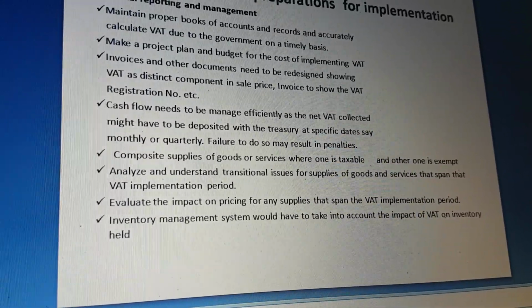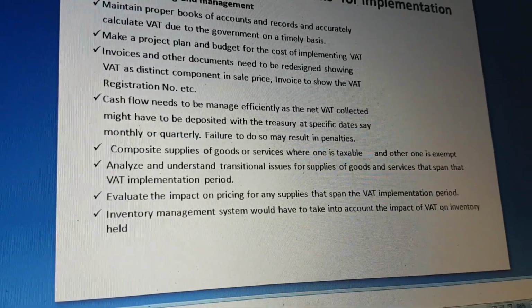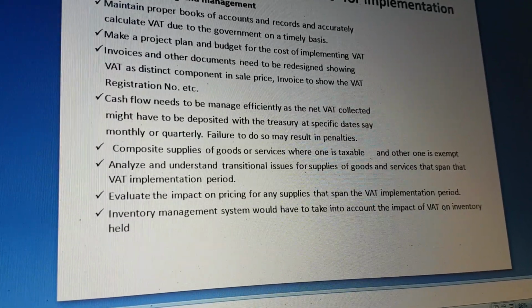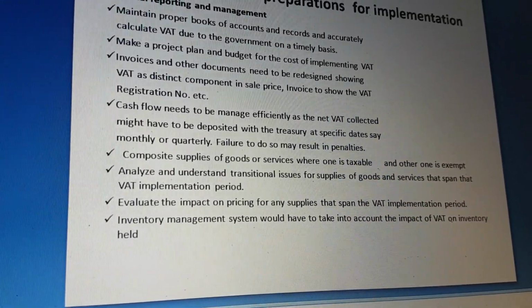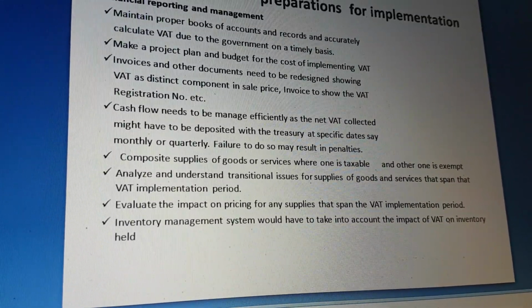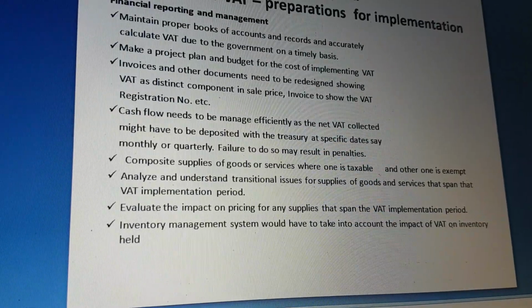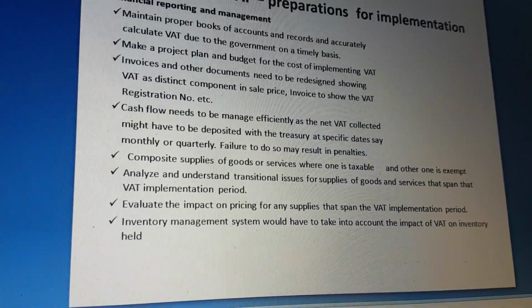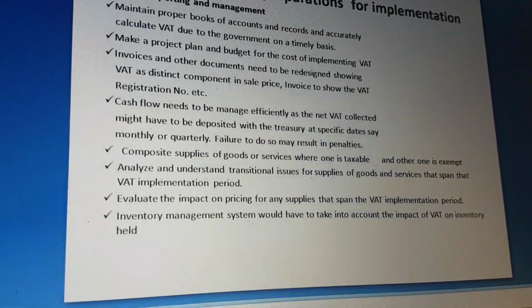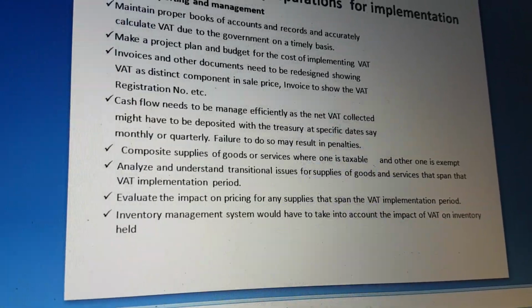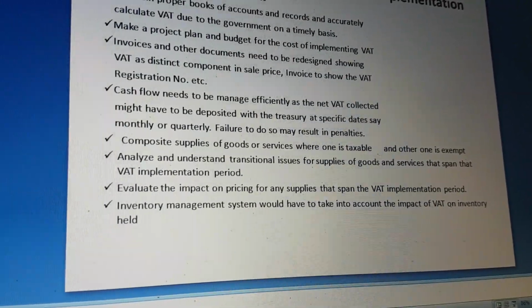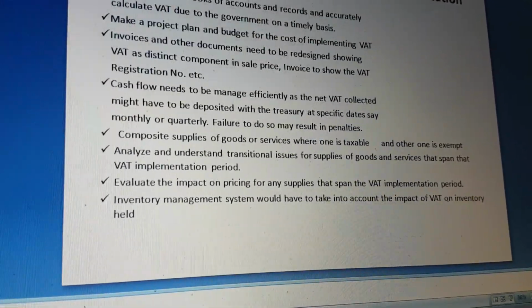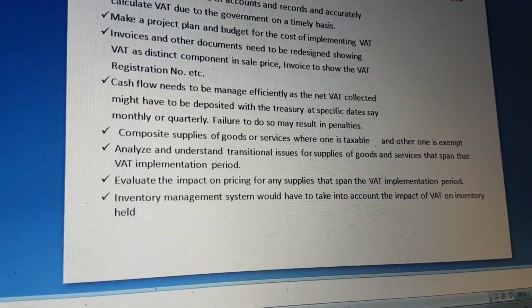Invoices and other documents need to be redesigned, showing VAT as a distinct component in the sale price and showing the VAT registration number, etc. Cash flow needs to be managed efficiently, as the net VAT collected might have to be deposited with the treasury at specific dates, say monthly or quarterly. Failure to do so may result in penalties. Composite supplies of goods or services where one is taxable and the other is exempt.